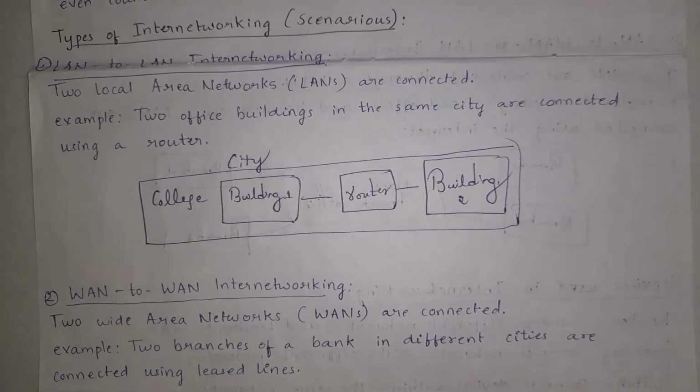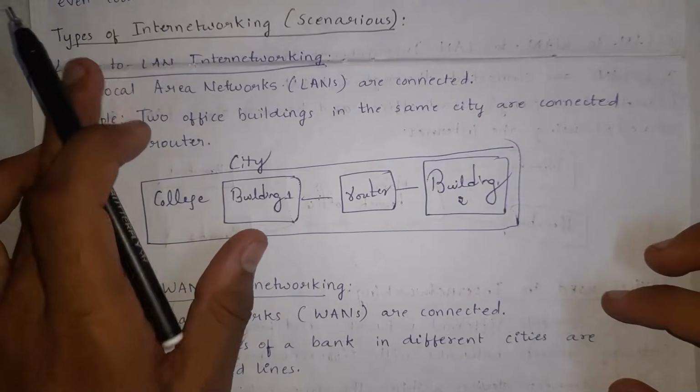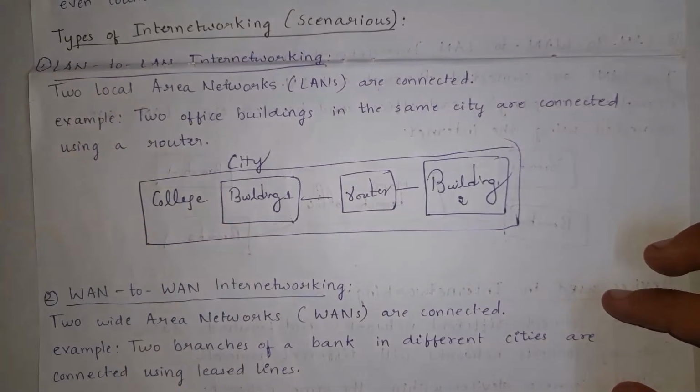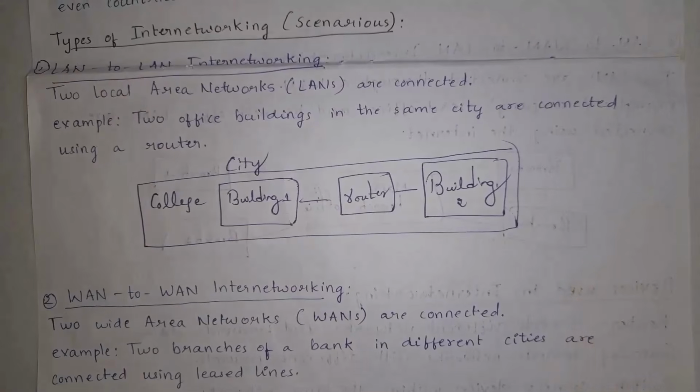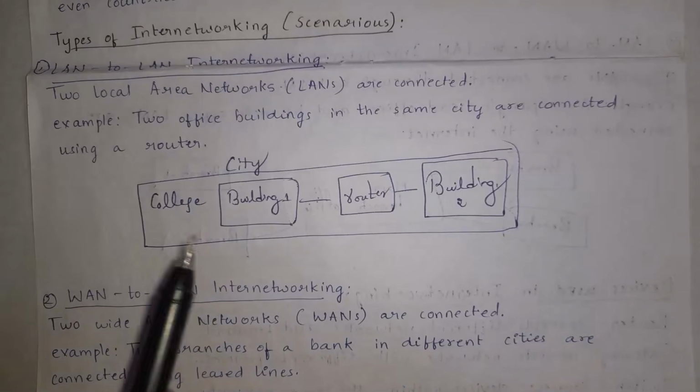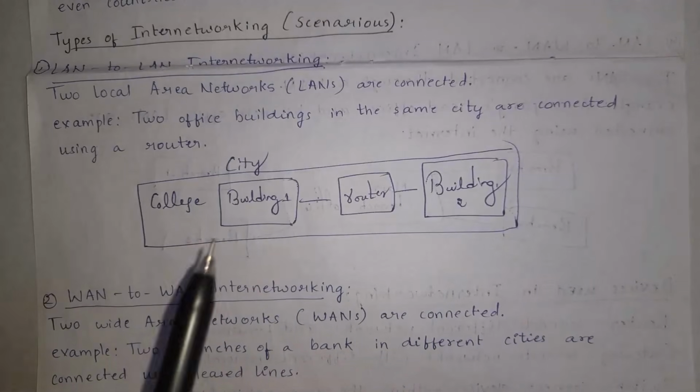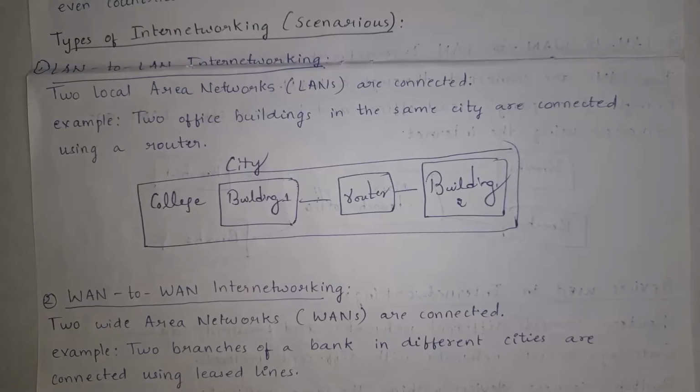Next I will explain various types of internetworking scenarios. And the first one is LAN to LAN internetworking. Guys, in LAN to LAN internetworking, two local area networks are connected to each other. This is an example. In a city, there are two college buildings. Two buildings are side by side and they are connected to each other through a router. This is an example of LAN to LAN internetworking.